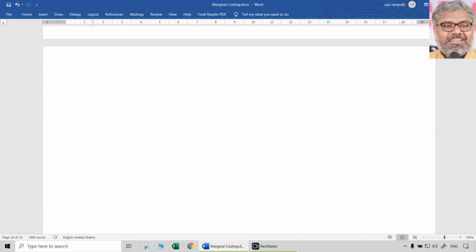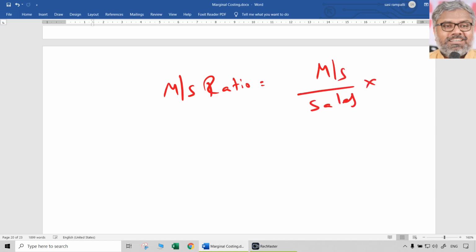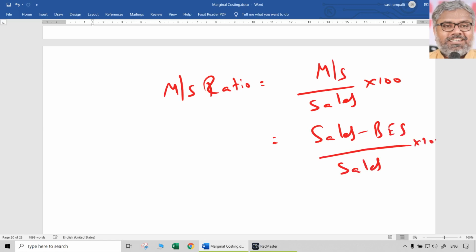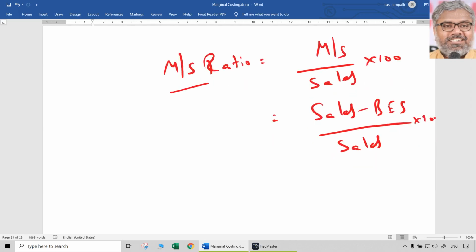Margin of safety is the sales level over and above the break-even sales. Margin of safety ratio is different. So what is margin of safety ratio? That is nothing but margin of safety divided by sales into 100. In other words, total sales minus break-even sales divided by total sales into 100. That's what it is. Into 100 is always common. That is for expression as a percentage. That is margin of safety ratio.